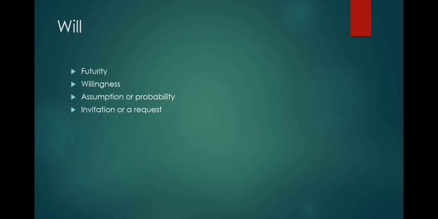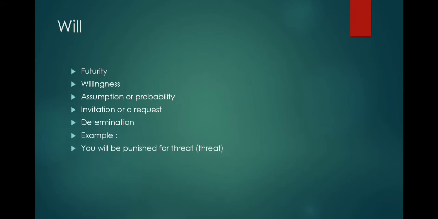Will. Will talks about the future, willingness, assumptions or possibility, invitation or a request, and determination. These are a few uses of will. And the examples of these usages: you will be punished, which is again the usage of threat. For threatening someone, you can use shall or will.